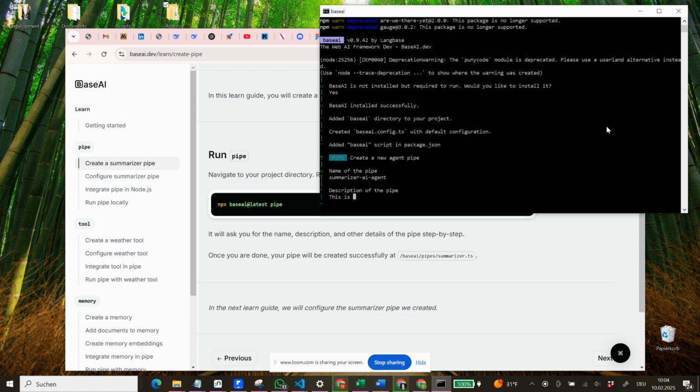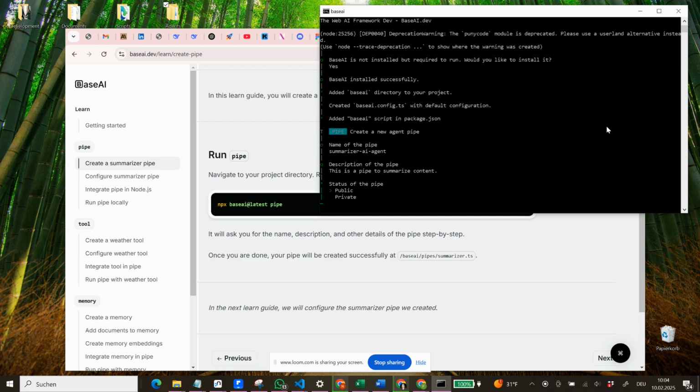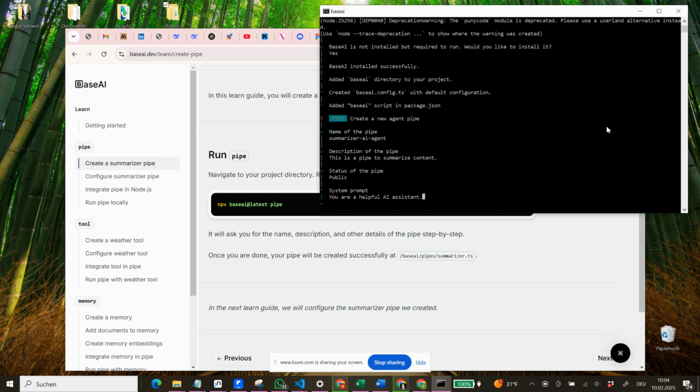Description of the pipe. This is a pipe to summarize. I don't really know what we summarize, but let's just say this is a pipe to summarize content. Status of the pipe. Well, we can make it public. I'm not sure if you will like it, given the fact that this is just a test pipe, but let's make it public. System prompt, you are a helpful AI assistant. I'm not sure if we should add some very specific system prompt here. Let's keep it that way.